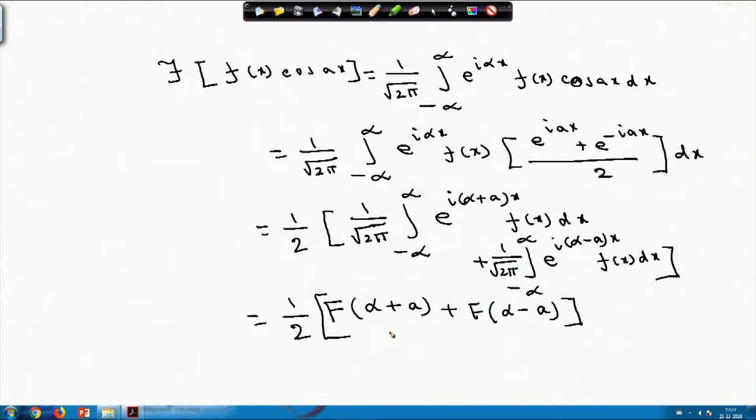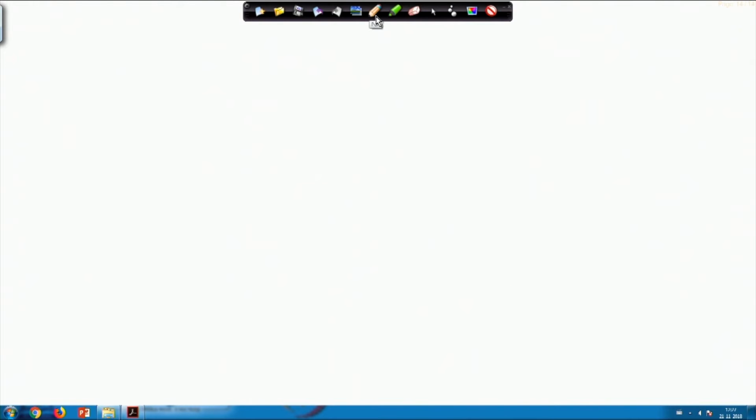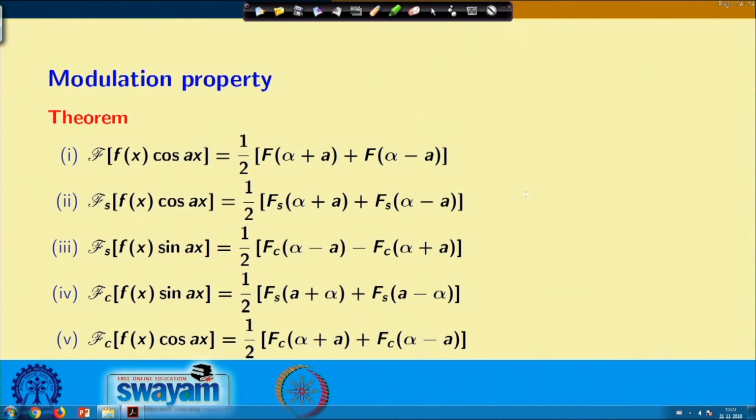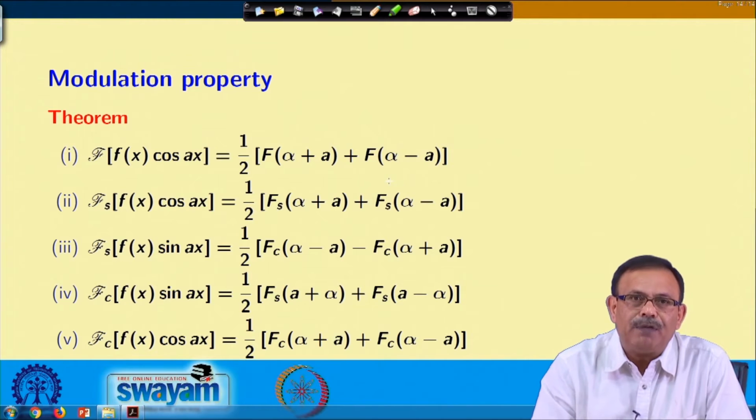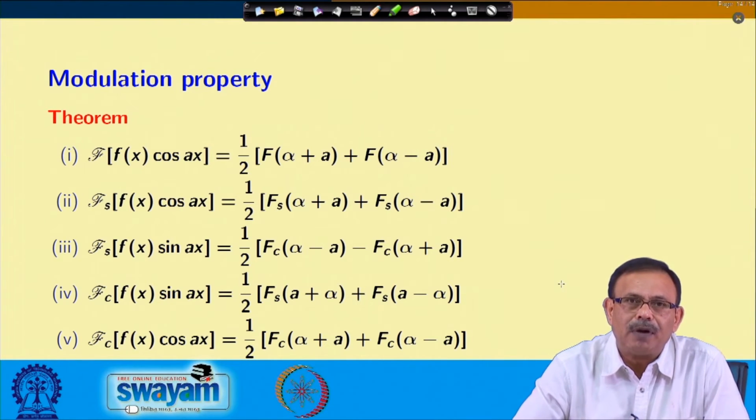Therefore, if I know that the Fourier transform of f(x) equals capital F of alpha, then the Fourier transform of f(x) cos ax equals half into capital F of alpha plus a plus capital F of alpha minus a. Let us go back to this one. So, this completes the first proof: the Fourier transform of f(x) cos ax equals half into F(alpha plus a) plus F(alpha minus a).